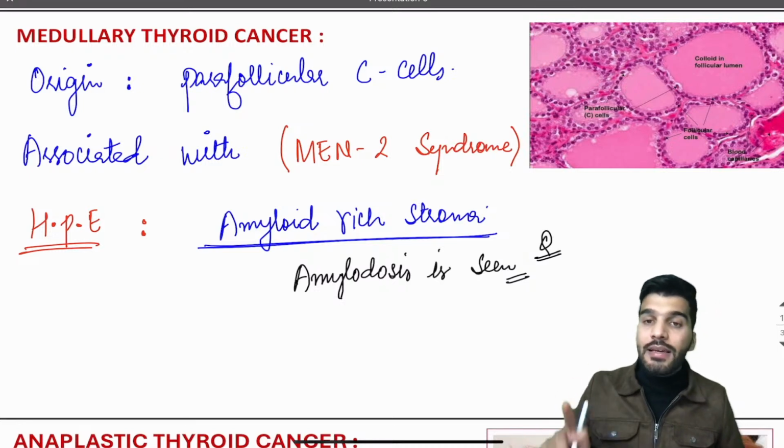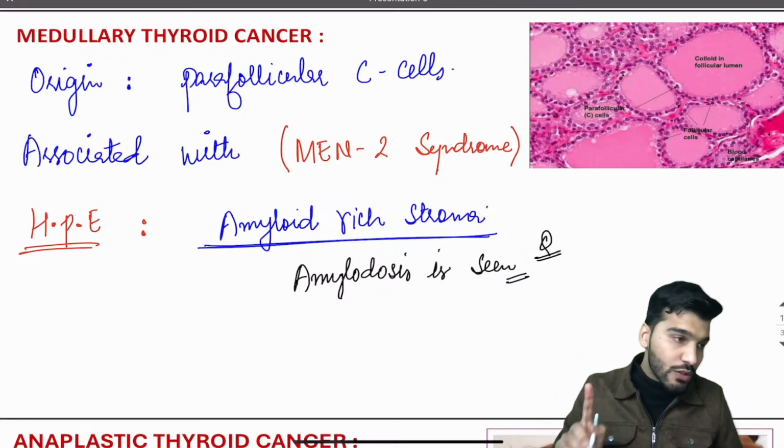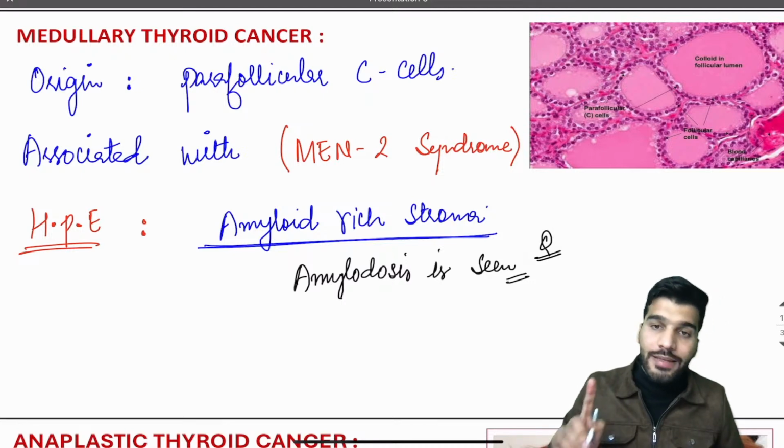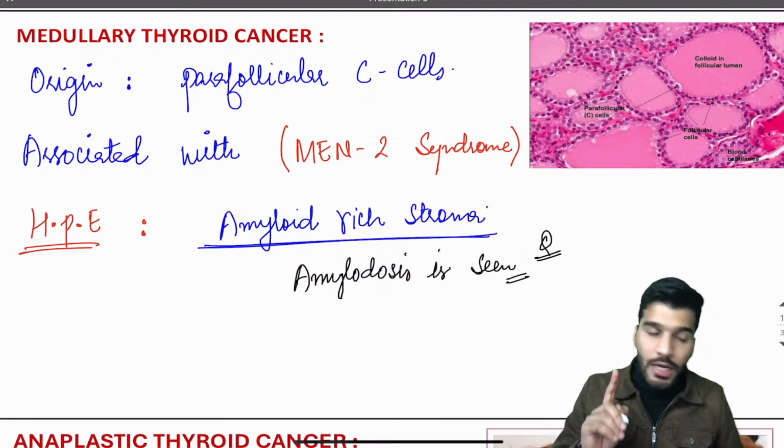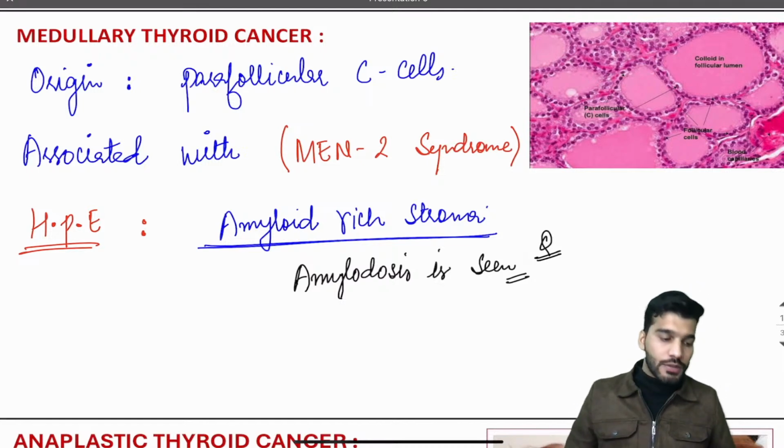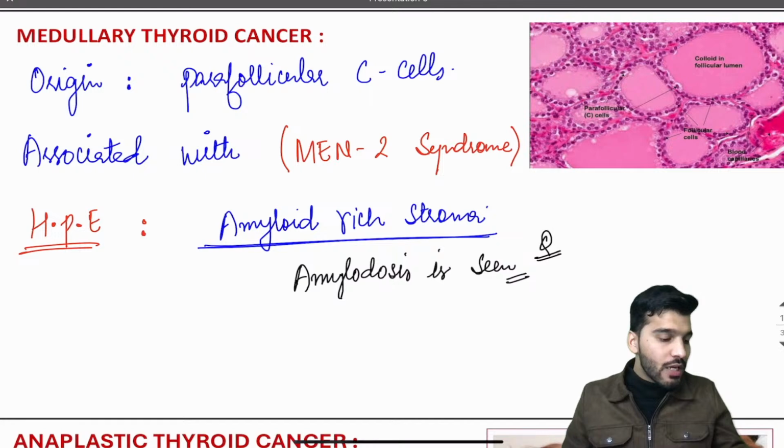Whenever a clinical case mentions amyloid, your diagnosis should go with medullary thyroid cancer. Now tell me, which type of cardiomyopathy will be associated with amyloidosis?